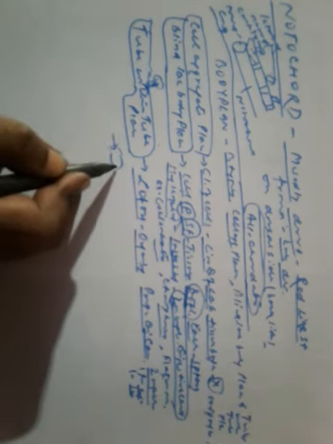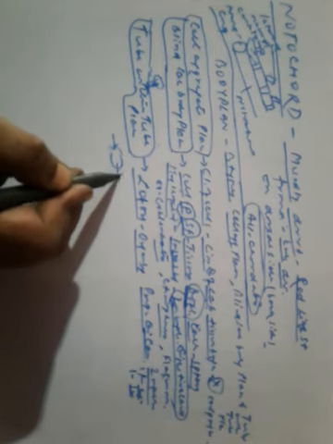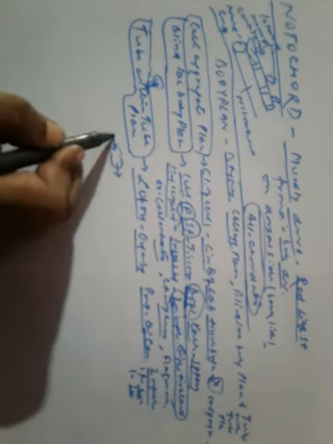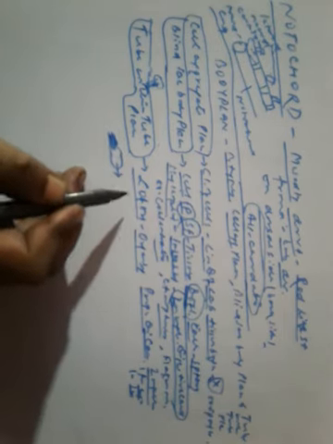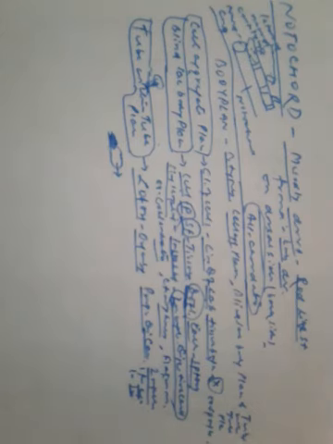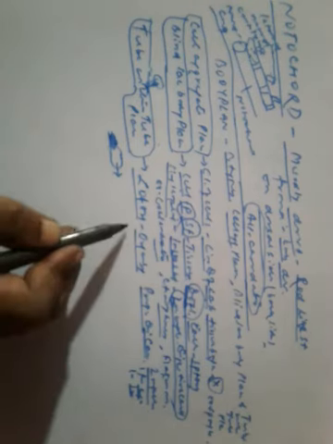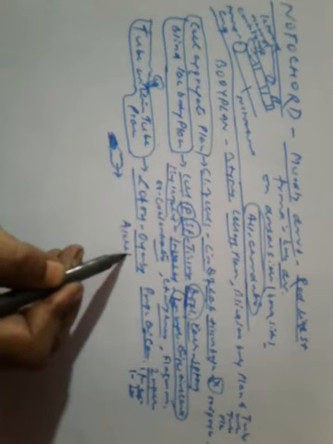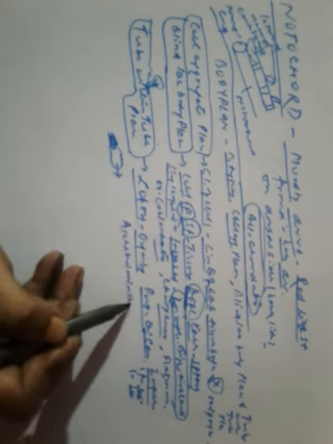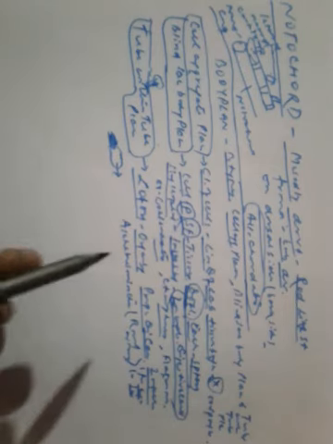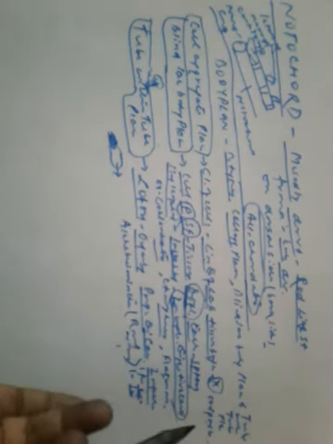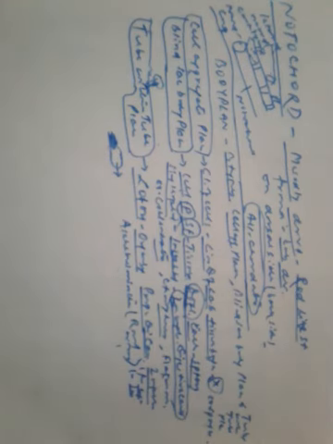Food is taken in here and waste materials go out. The examples are Aschelminthes, roundworms, and platyhelminthes.